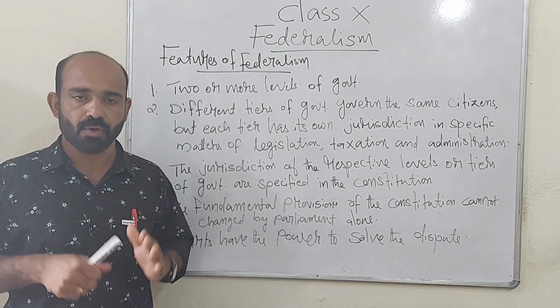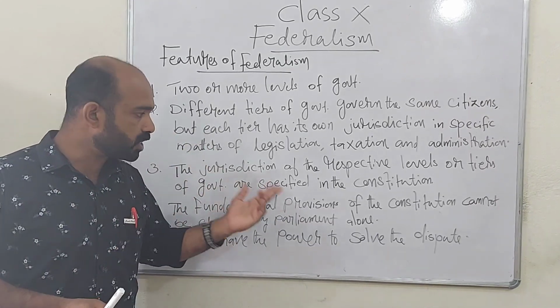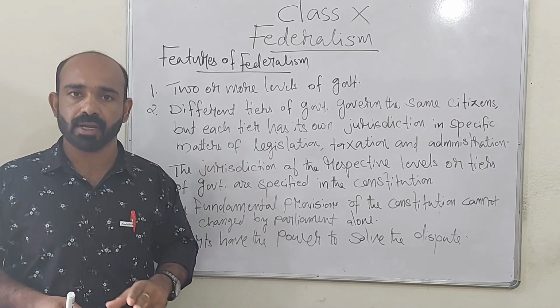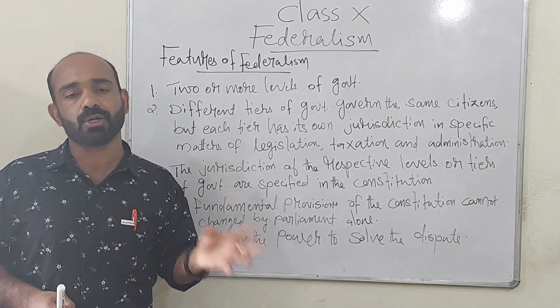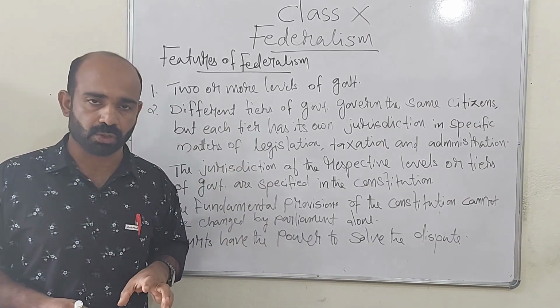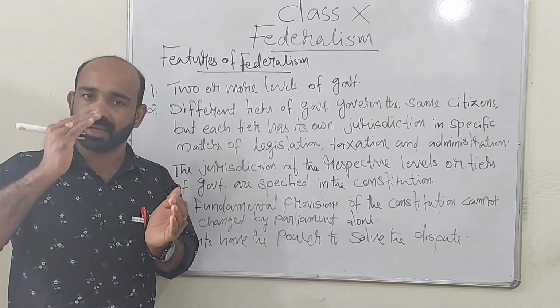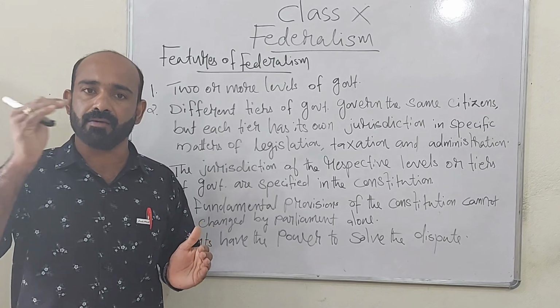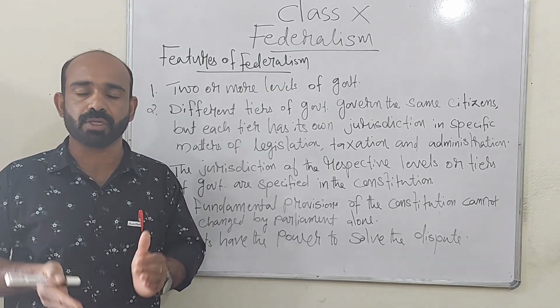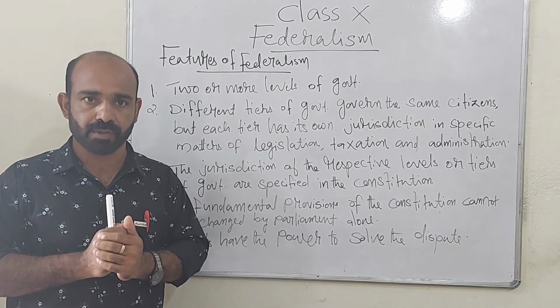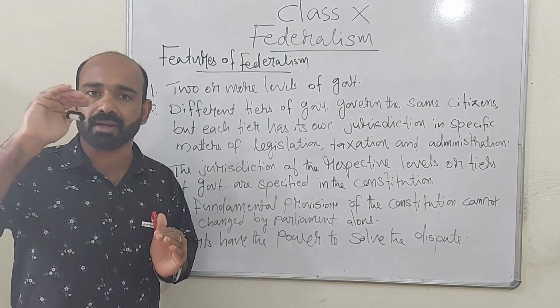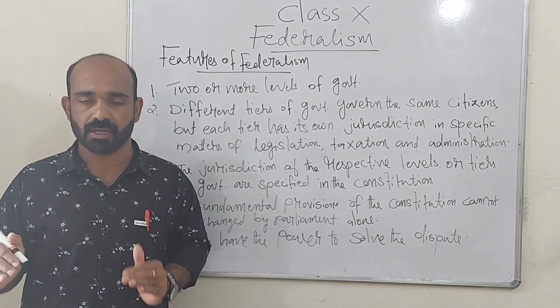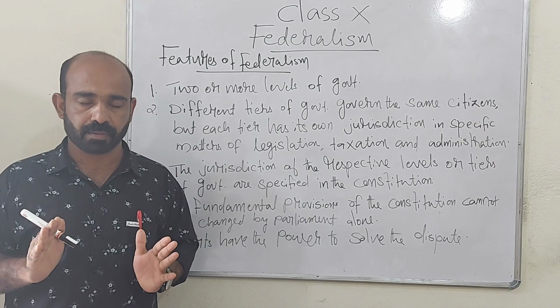One level of government cannot do it, otherwise there will always be misuse of power. If Parliament alone can make these changes in the constitution, Parliament will delete many of the provisions of the constitution and they will add new provisions in the constitution and they will increase their power. So when they increase their power, they will try to interfere in the matters of state governments. So now this is not possible.